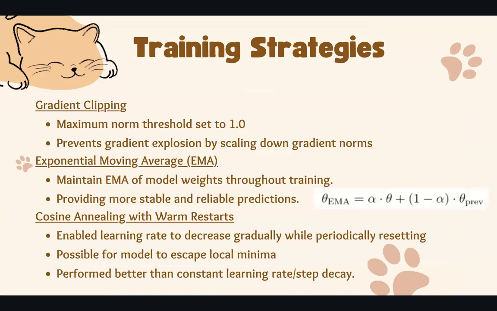Here are the other training strategies we implemented. Firstly, gradient clipping was used with a maximum norm threshold set to 1. This prevents the gradient explosion problem where the gradient gets too large, at the same time leaving smaller gradients unaffected.